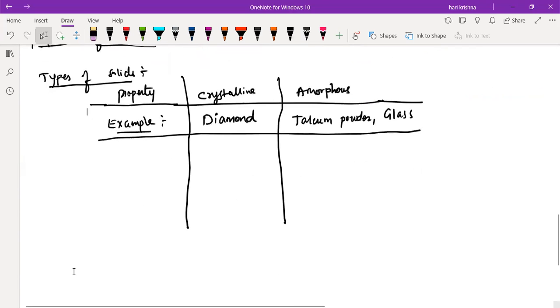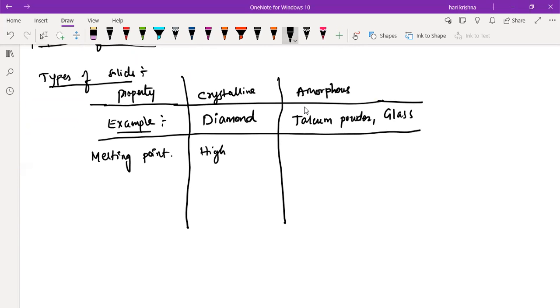The first one is melting point. What is the meaning of melting point? The temperature at which a particular substance starts melting, starts moving from the solid to the liquid state, right? If you take diamond, does it have a high melting point or a low melting point? Very high melting point. Good. So crystalline solids have a high melting point.